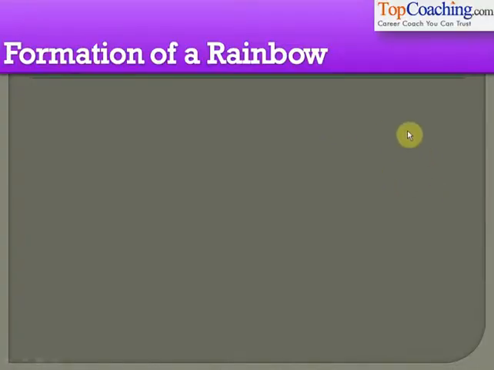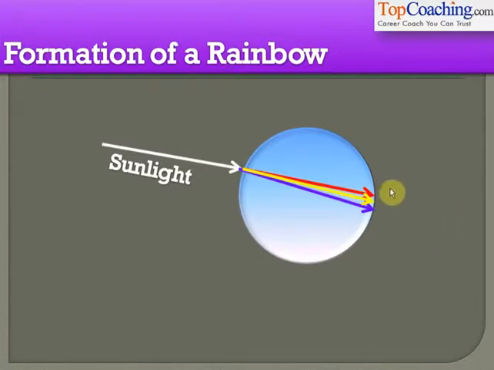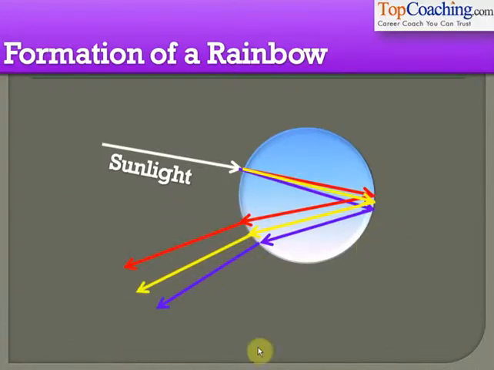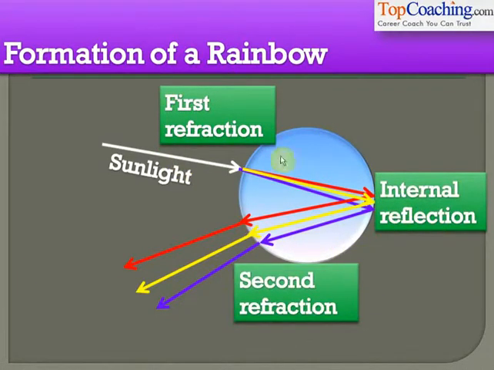We learned that a rainbow is also formed because of the same principle. In the case of a rainbow, the prism is replaced by a raindrop. Sunlight strikes the raindrop and the light gets refracted inside the raindrop. Then the light undergoes a reflection inside the raindrop, and then it undergoes another refraction, and therefore we see 7 colors. Of course, I have represented only 3 colors here. There are 2 refractions and 1 internal reflection in a raindrop, but the phenomenon is the same. Light splits up into 7 colors, just as in the case of a prism.